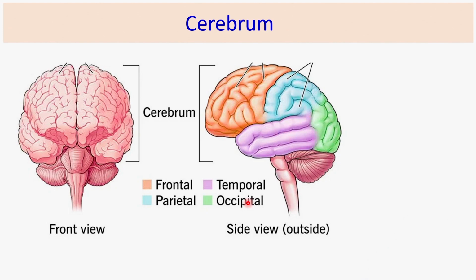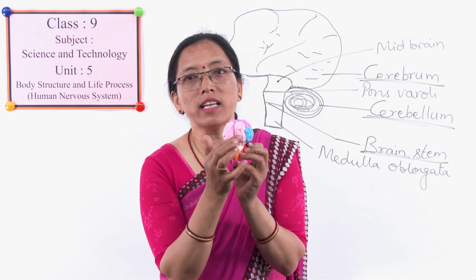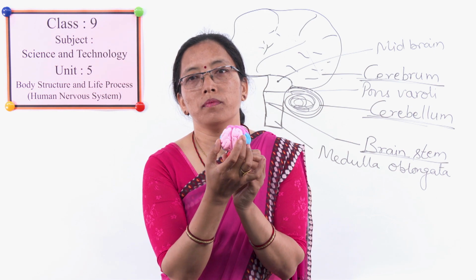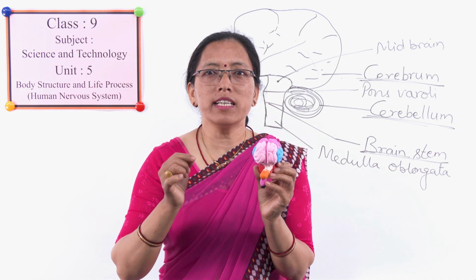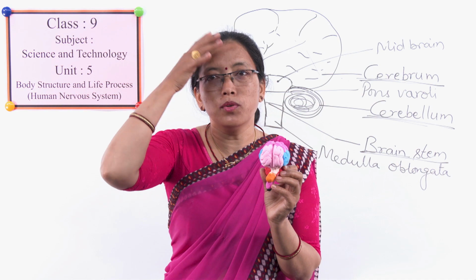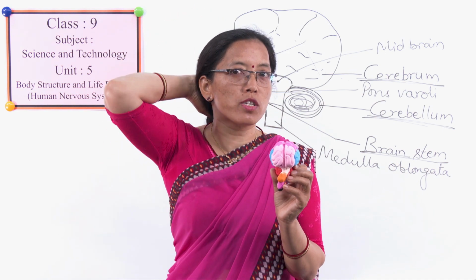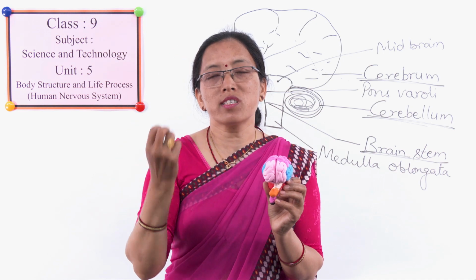See here in this part, this one is the frontal lobe. We have already learned about the skeletal system: frontal bone, parietal bone, temporal bone, occipital bone. Just based on that, the lobes' names are also given in the same way.